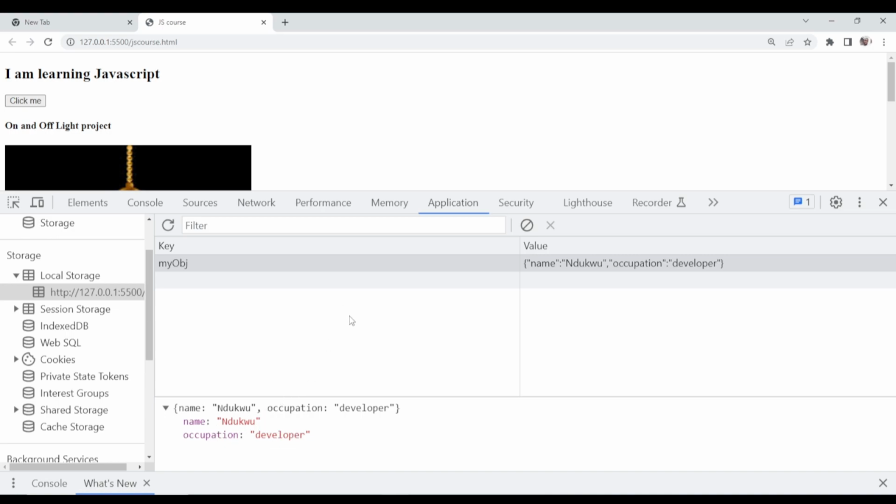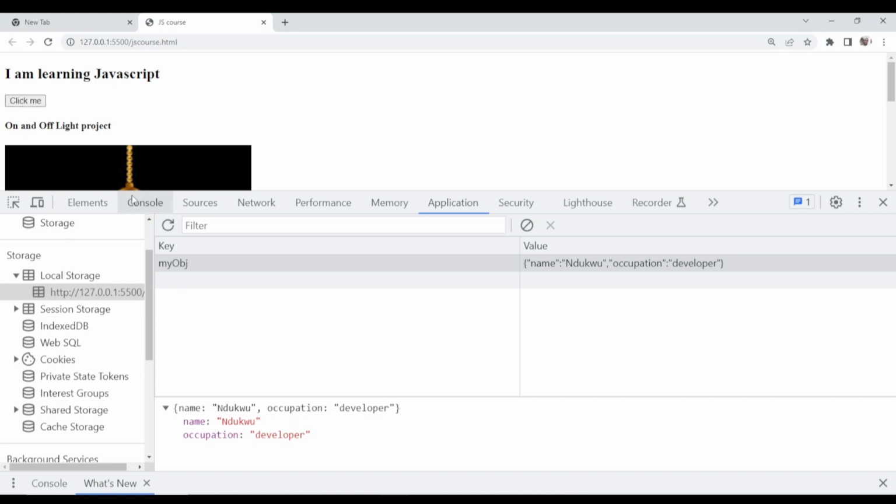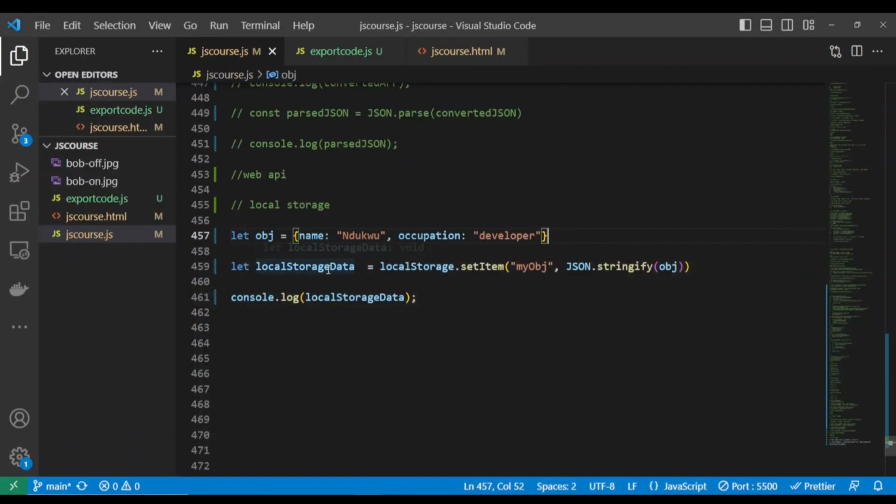This is a simple way to store our data in our local storage. And remember, local storage is just a simple web API. It's acting like a simple database that you use to store your data on your web page in the browser. Remember what I showed you earlier: if I want to access the local storage data on our console, we don't have access to it.